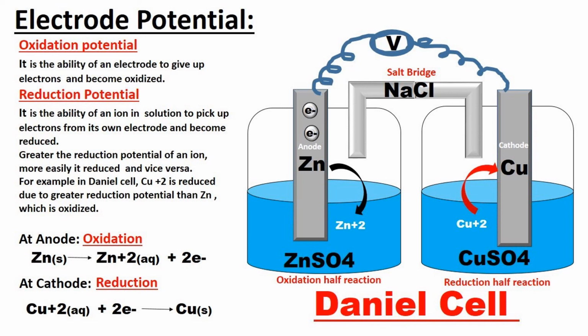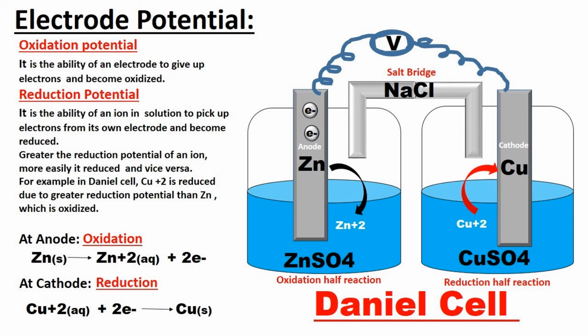Loss of electrons is called oxidation. Hence, the electrode undergoing oxidation reaction develops oxidation potential, and the electrode undergoing reduction reaction, that is gain of electrons, develops reduction potential.